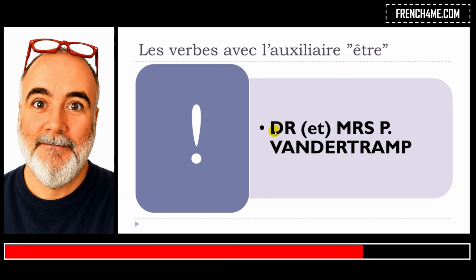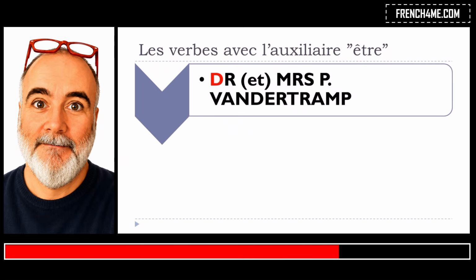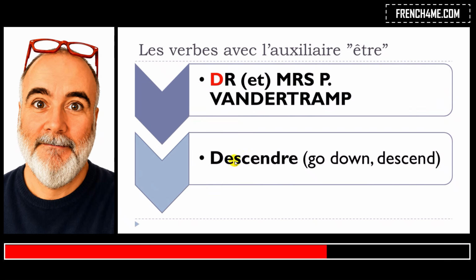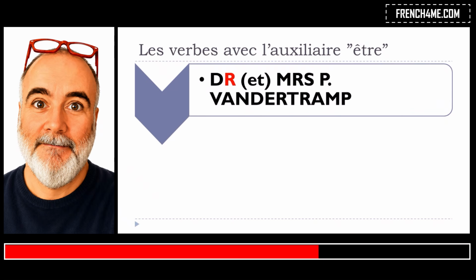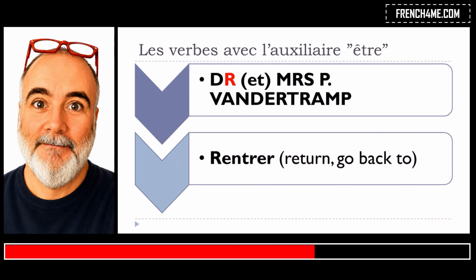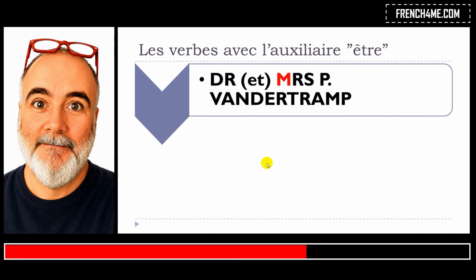Okay, so the idea is that you will try to remember these names, and then each letter will represent one verb that will require this auxiliaire être. So let's start now. If we take the whole thing here and then we take only the first letter, it's D, and D will be for the verb descendre. Okay, descendre. Then after that, R will be for rentrer. Okay, rentrer. Then M will be for